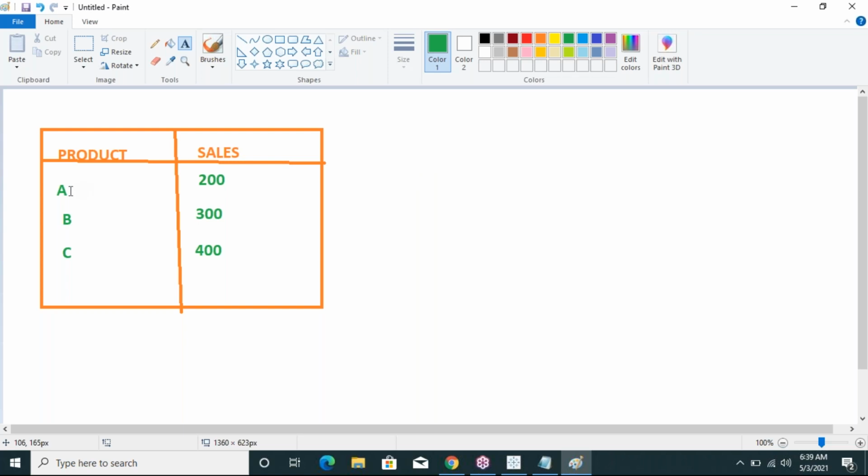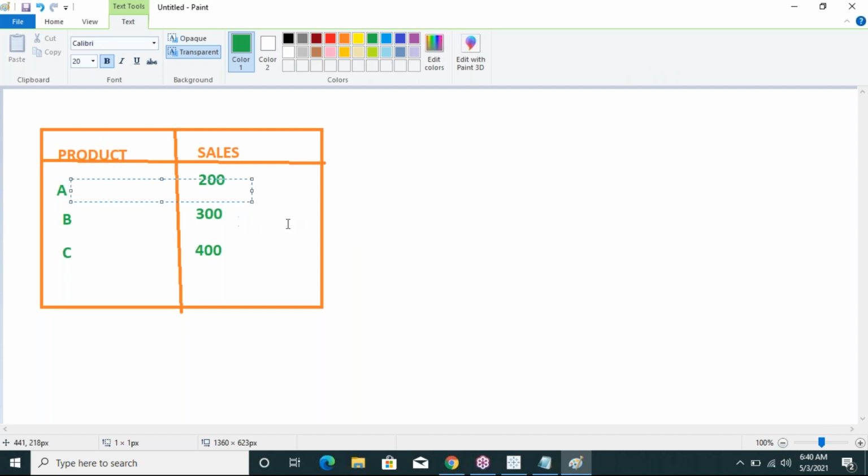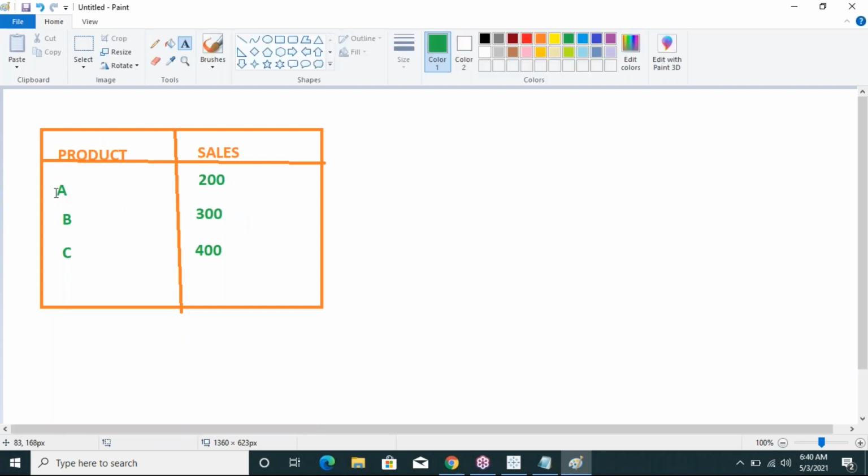That's why A is independent and 200 is dependent. Simply, the text value is independent and the numeric value is dependent. Understand? This is regarding dimensions and measures.